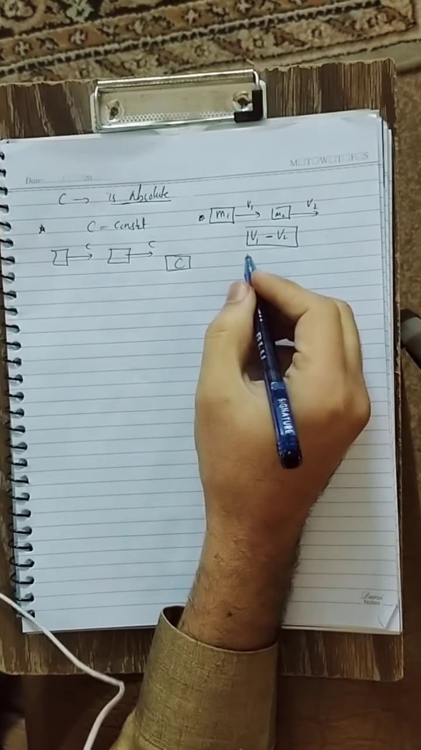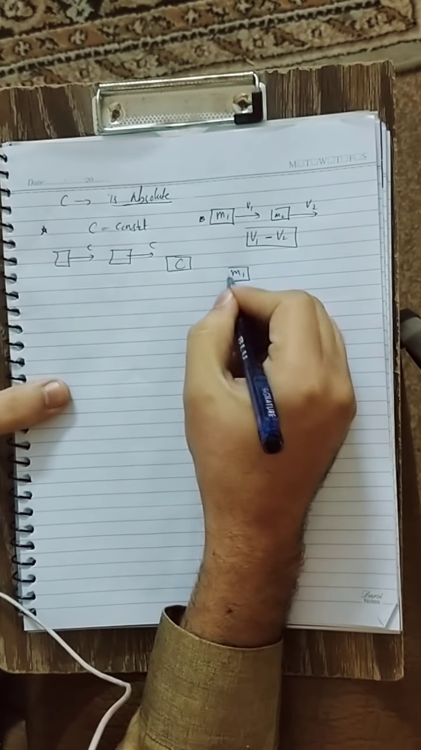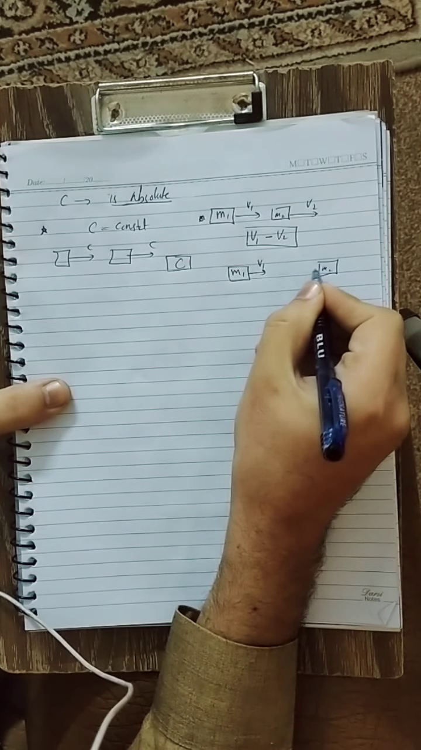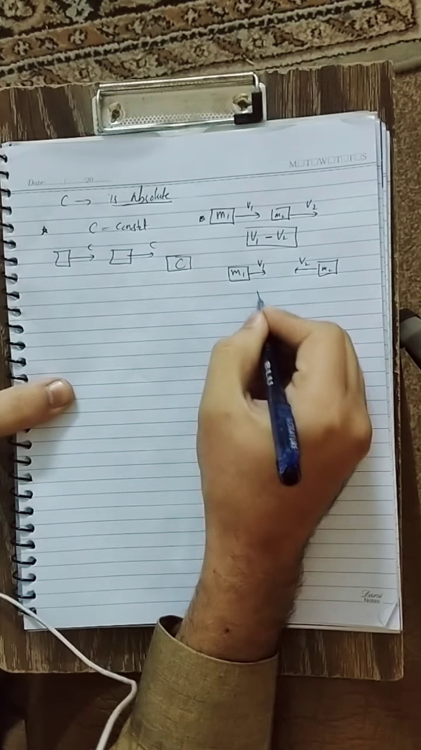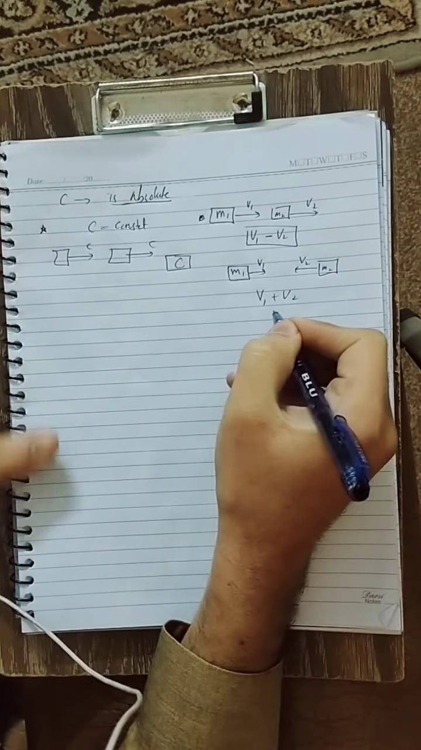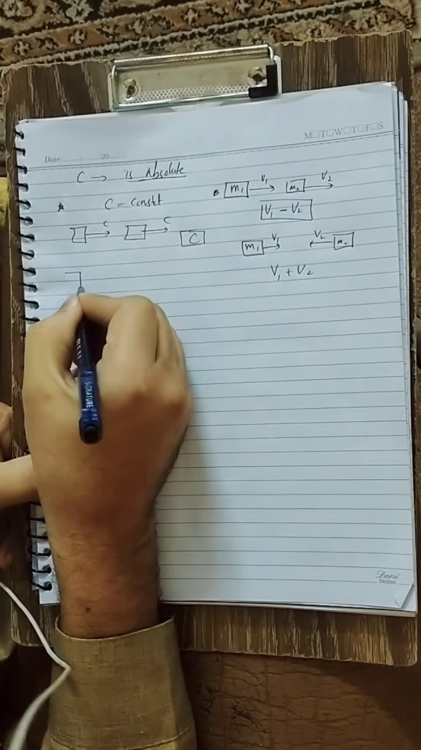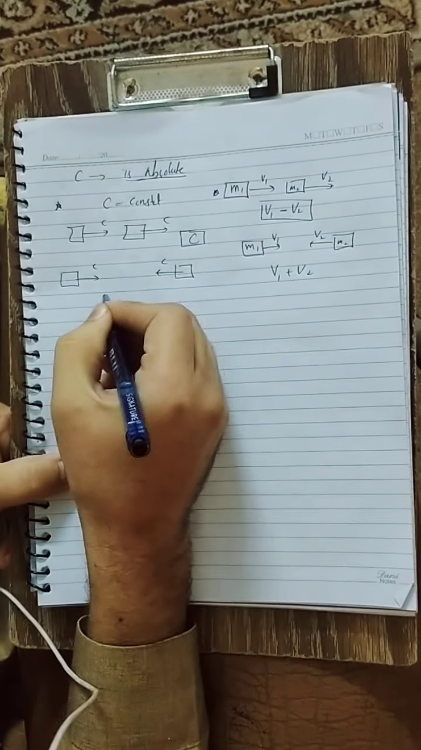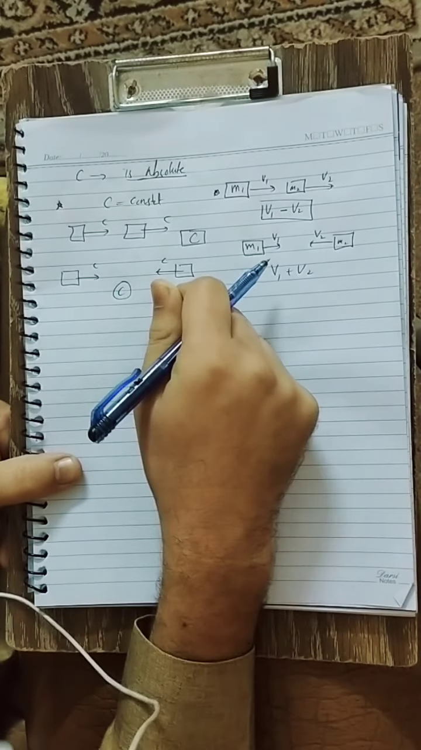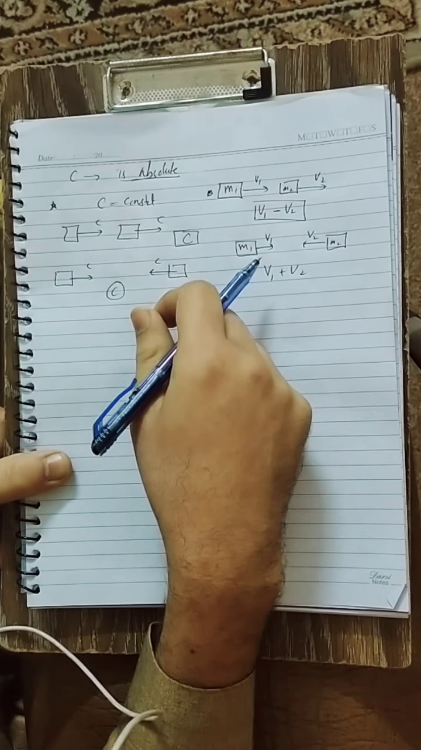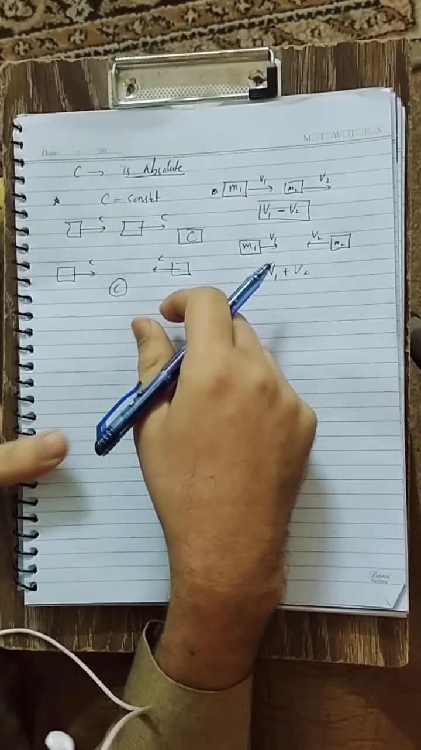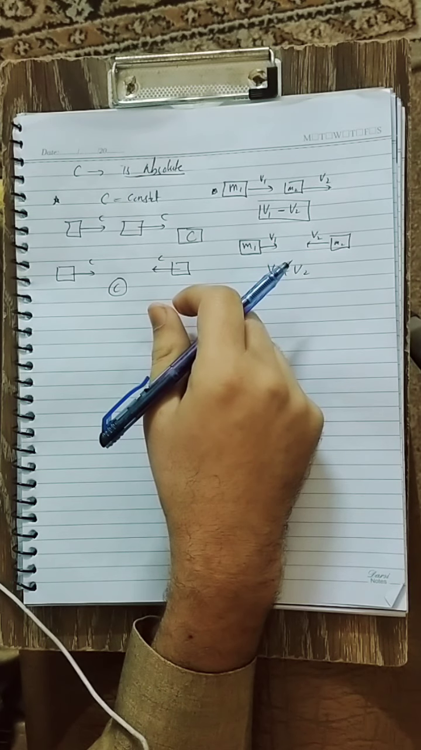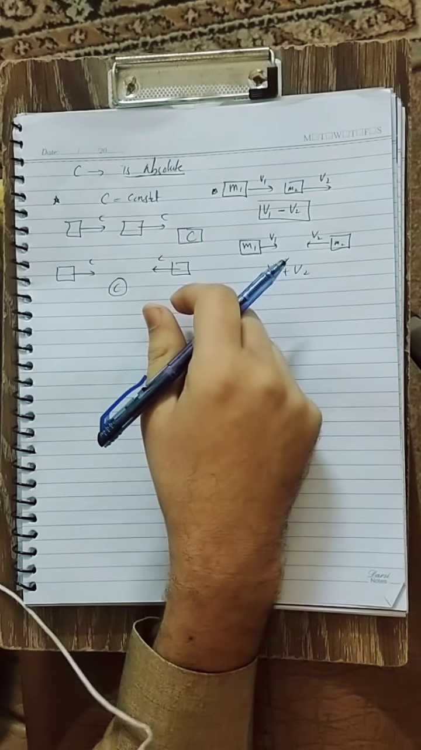If two masses in classical physics are moving in opposite directions, suppose m1 and m2 are moving in opposite directions, their relative speed will be v1 plus v2. But here in case of a photon moving with speed c and another photon moving with speed c, their relative speed is also c. So it means the speed of light is not depending upon the frame of reference or the observer. The speed of light is always constant.